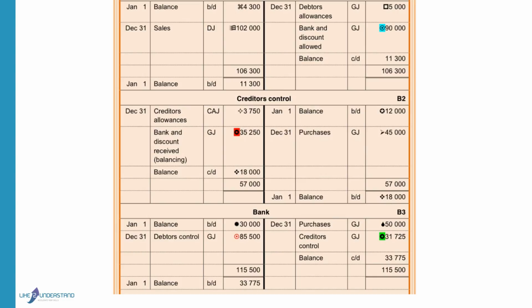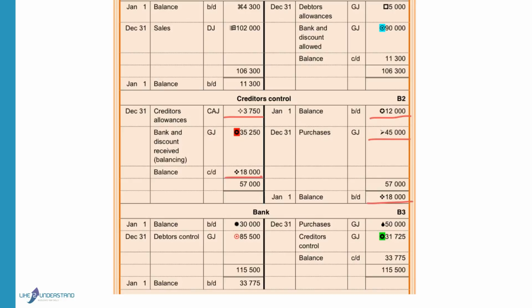The opening balance was 12,000 Rand. We reduced this debt with 3,750 when we returned goods. The purchases during the year on credit increased the debt with 45,000. The outstanding balance at the end of the year that will be carried forward to the next financial year is 18,000 Rand.